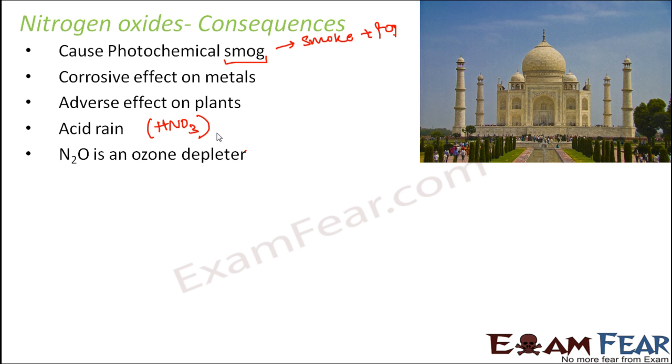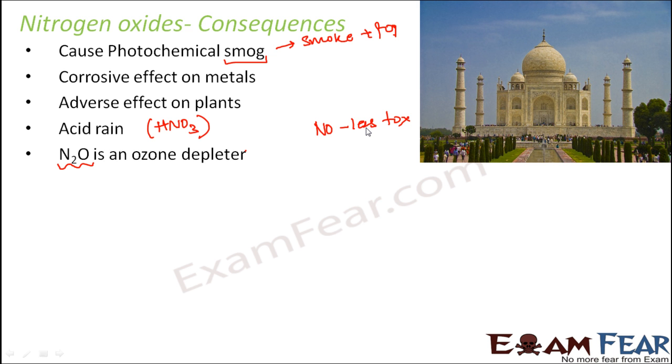N2O is an ozone depleter. Now, N2O is a very poisonous gas, an extremely poisonous gas. Compared to N2O, NO is a little less toxic. So even though NO is also toxic, N2O is more toxic.